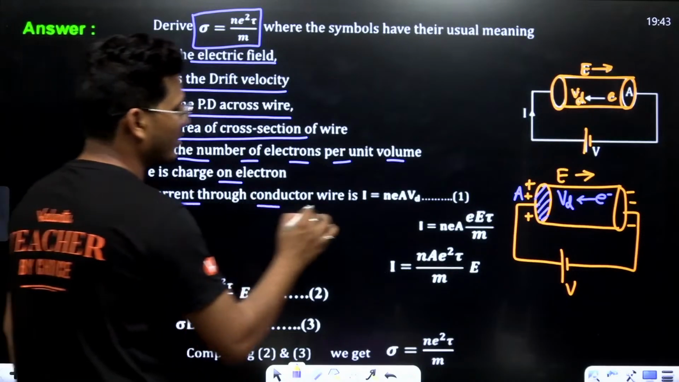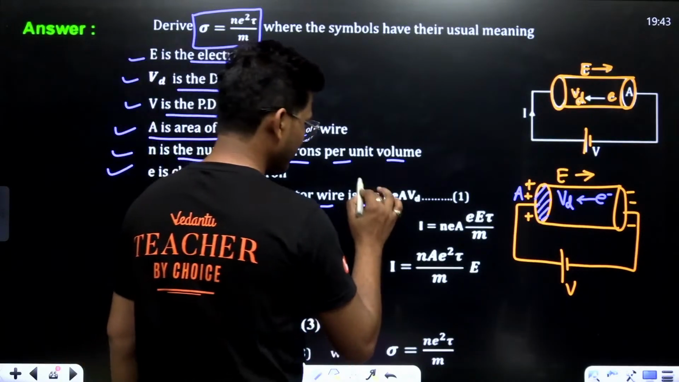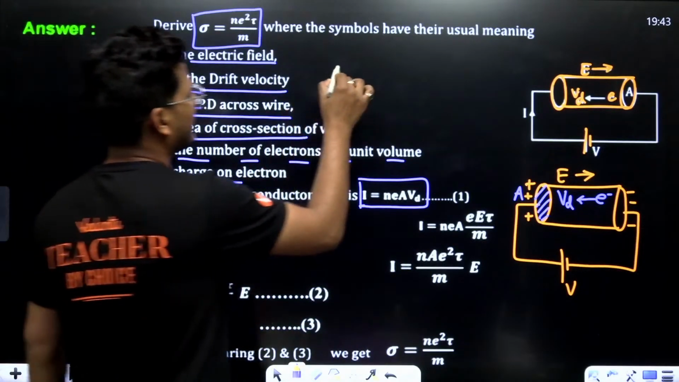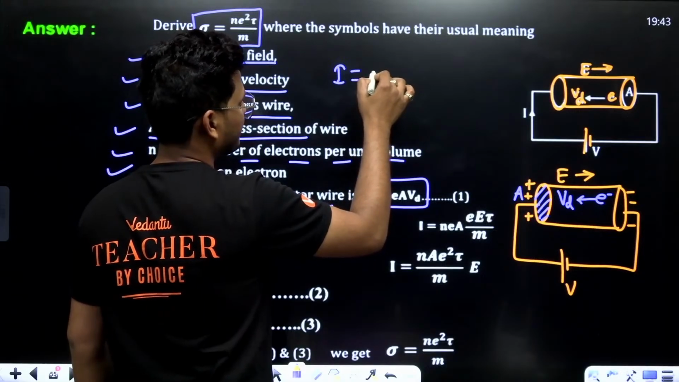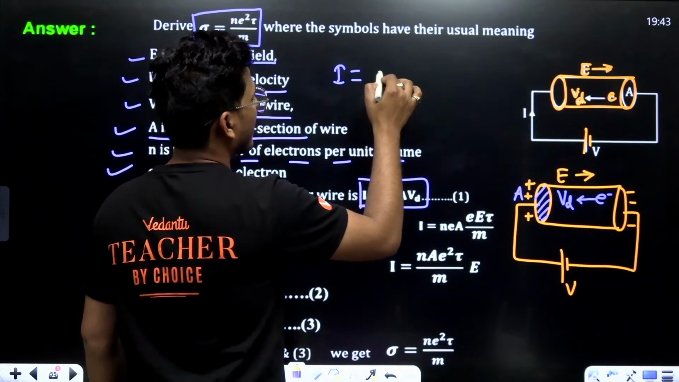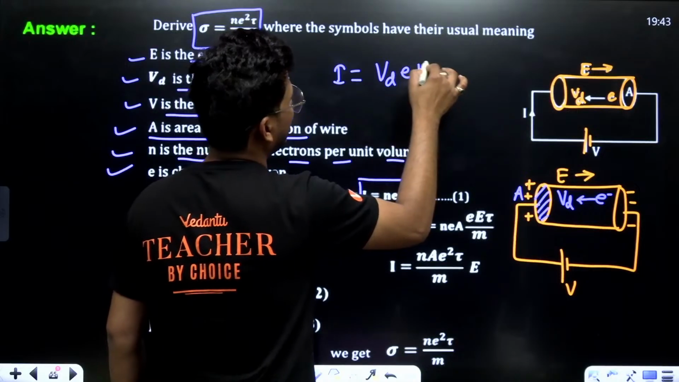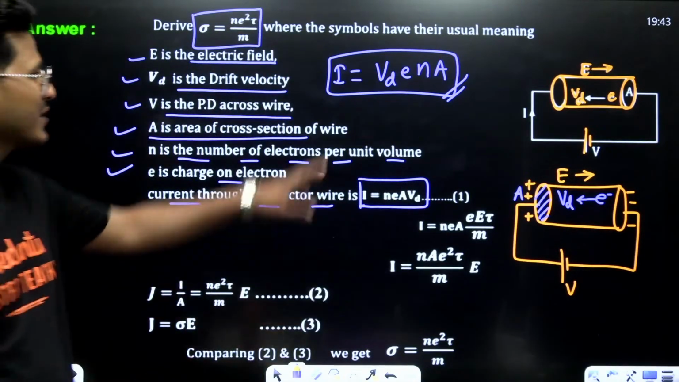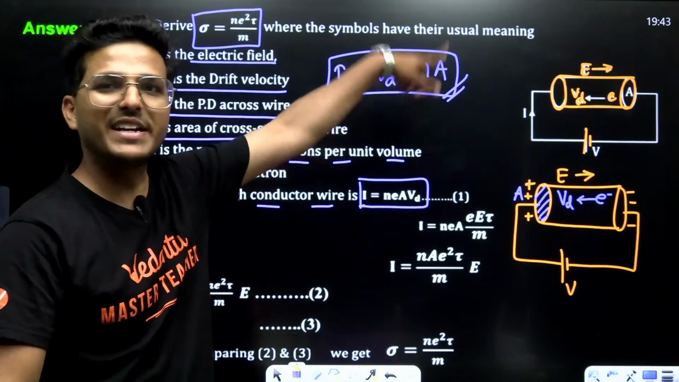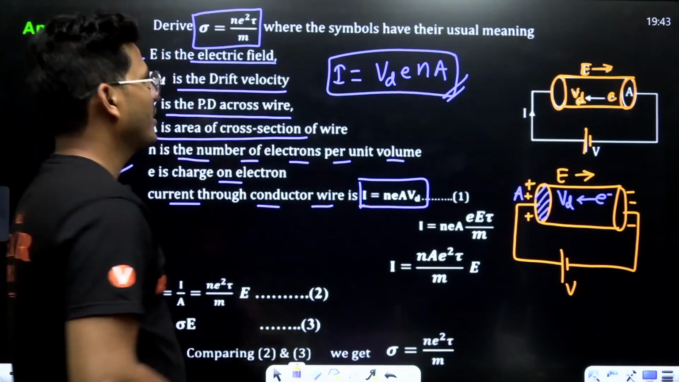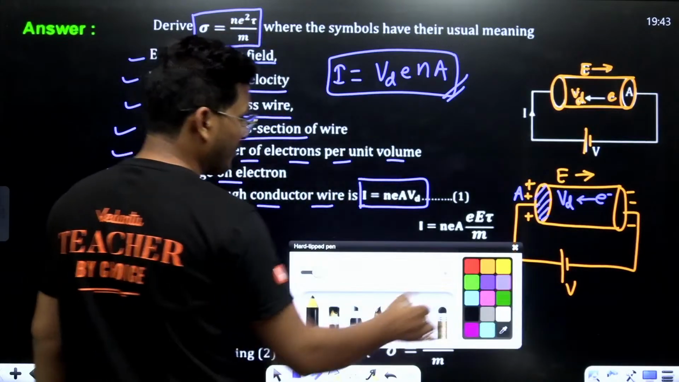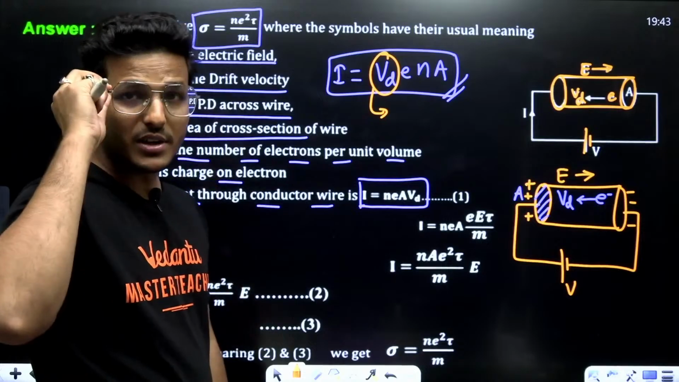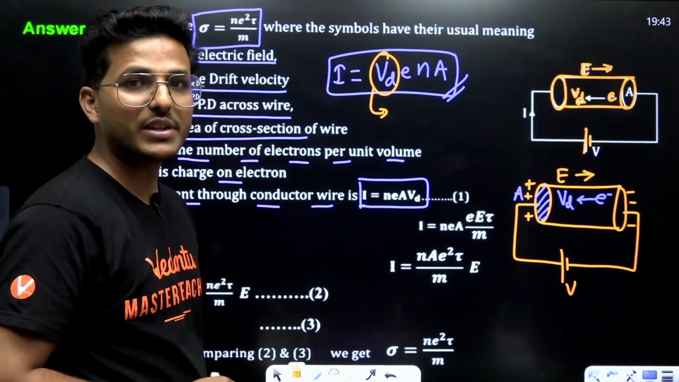Then current through conductor is what? I equals to, if you remember, I equals to V d e n A. It's the simplest way to learn this formula. I equals to n A e Vd. Okay. Now, as we know, what is Vd? This is drift velocity. And velocity is what?